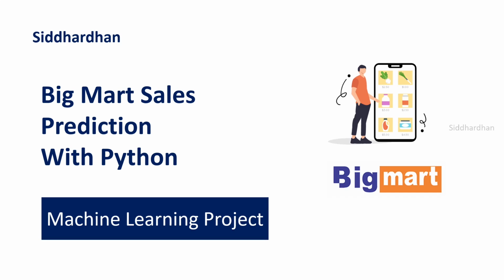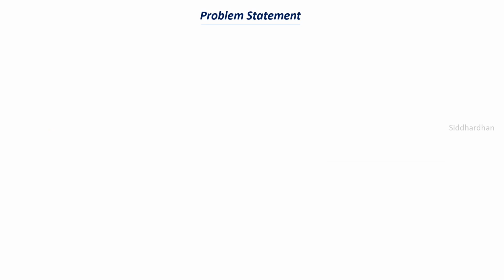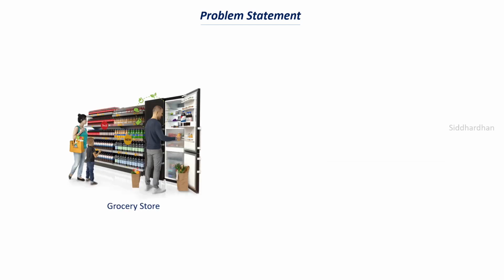Okay. So with that being said, let's see how we can build this machine learning system that can predict Big Mart sales. So first of all, let's try to understand this problem statement better. Let's say that there is a grocery store company or a supermarket company that has several outlets or several stores around the world, and they want us to predict the sales which they can expect.